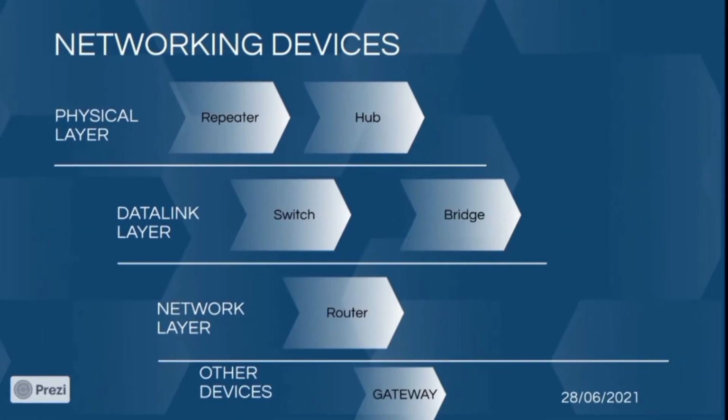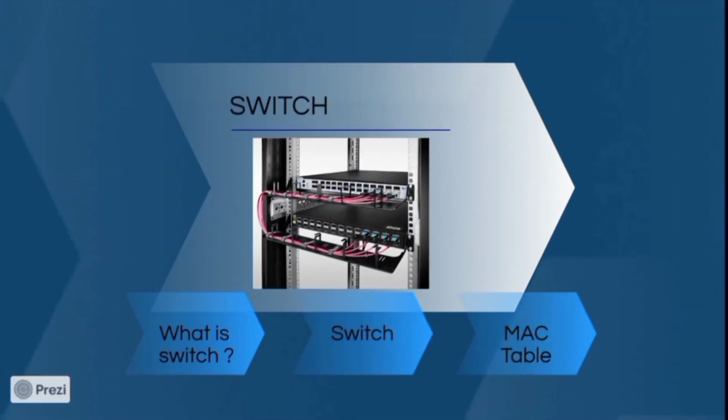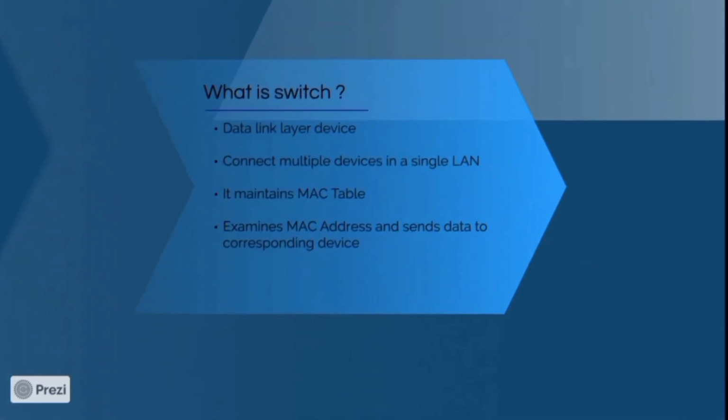Next device is the switch. A switch is a data link layer device. The picture shown is what is called a switch. A switch is also a connecting device like a hub, but there are big differences between hub and switch. A hub doesn't maintain any MAC table, but a switch maintains a MAC table. Upon receiving frames, a switch examines the MAC address and forwards to the intended destination.